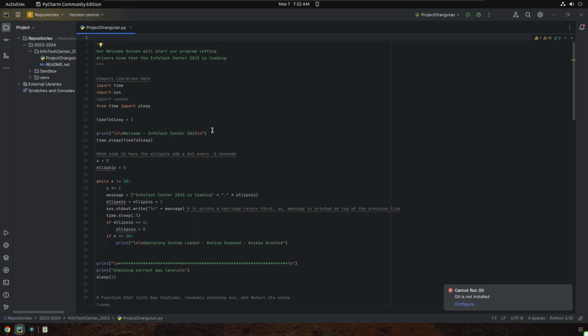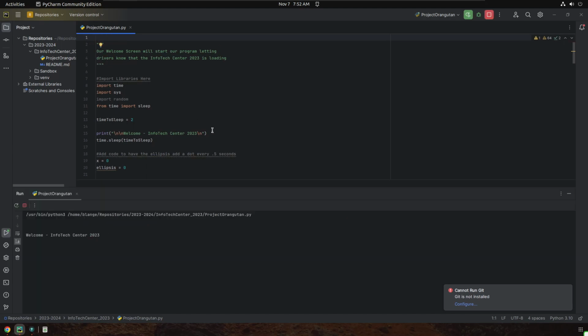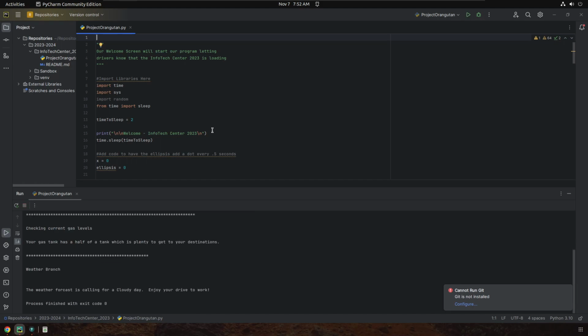And you know what? I'm going to run this once and just see what happens. F10 and see what happens. So my welcome is coming up. It's the Infotech Center is loading. It should call my gasoline next. And then it should call in my weather. So let's see what happens after the Infotech Center is loading.